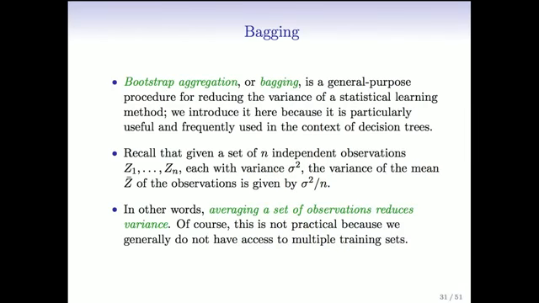Okay, so let's see what the bagging idea is. It's a way of taking a bunch of independent observations and taking their average to reduce variance. So just recall, if we had a bunch of independent observations, Z1 through Zn, with variance sigma squared, and we take their average, the variance of the mean, z bar, is sigma squared over n. So by taking an average of independent things, we reduce the variance by a factor of n.